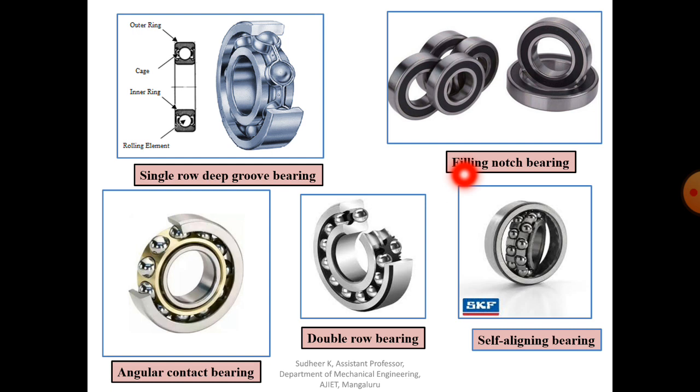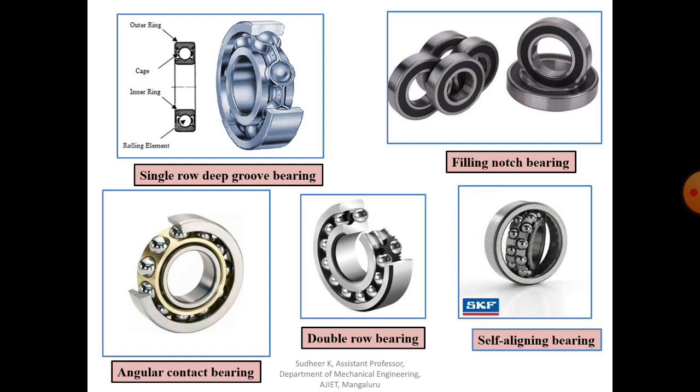The notches do not extend to the bottom of the raceway, and therefore balls inserted through the notches must be forced into position. So this type of bearing can be used for a larger load carrying capacity. So this is also one more type of ball bearing.